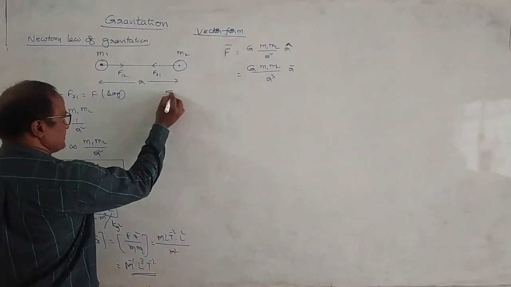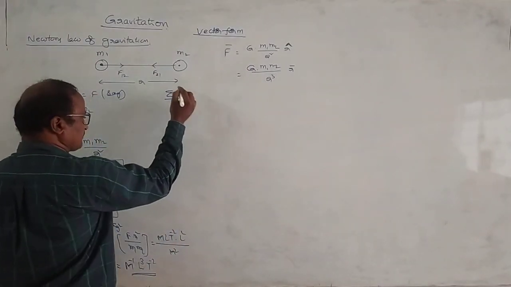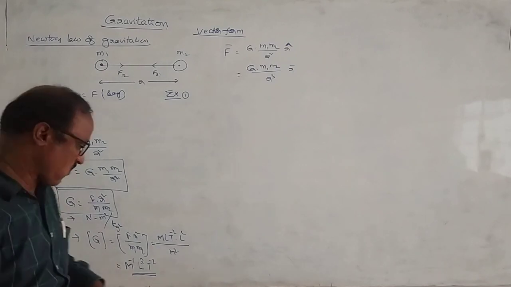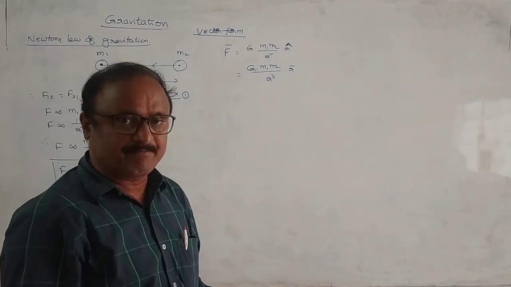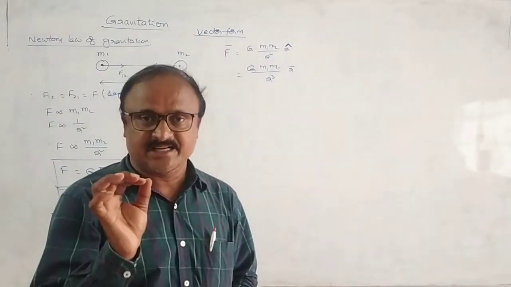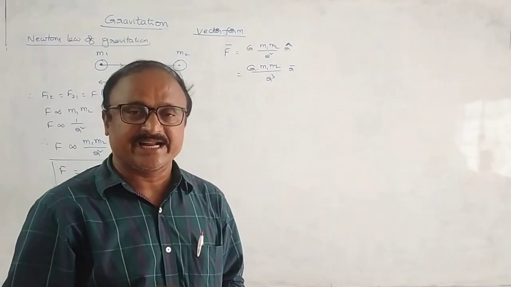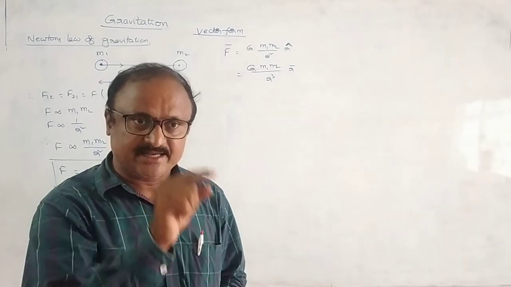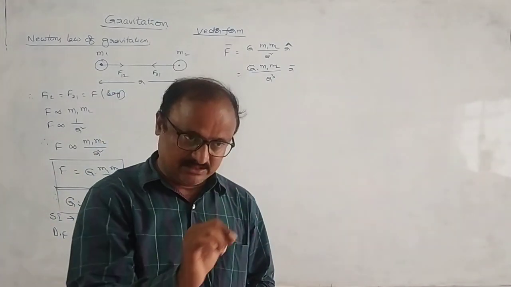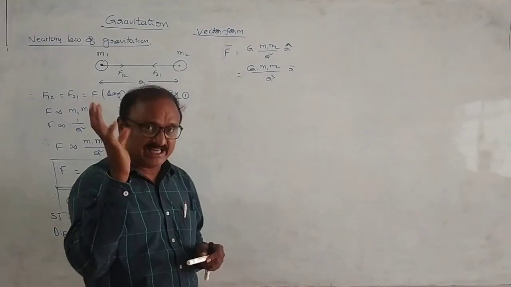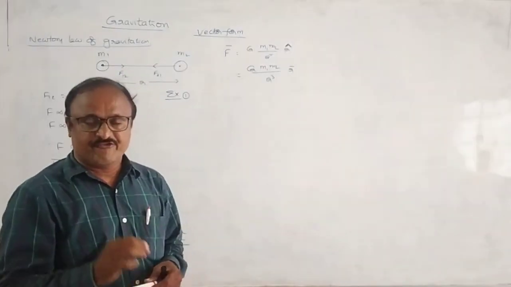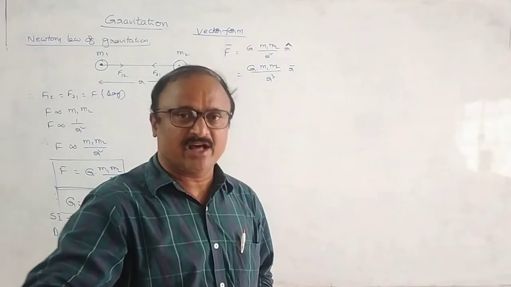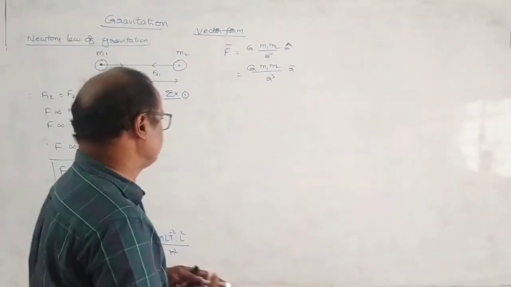Next here, see one example. Example 1. For example, let us consider three identical bodies, each of mass m, kept at the corners of an equilateral triangle of side L. Find the gravitational force exerted on any one due to the remaining ones.